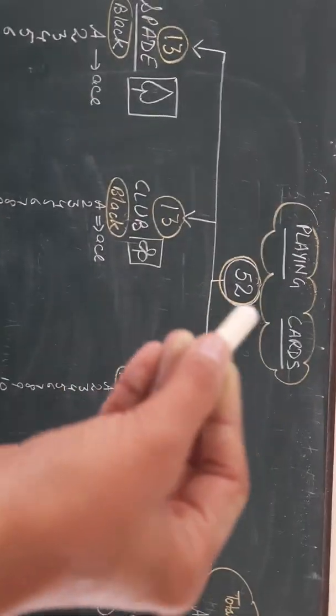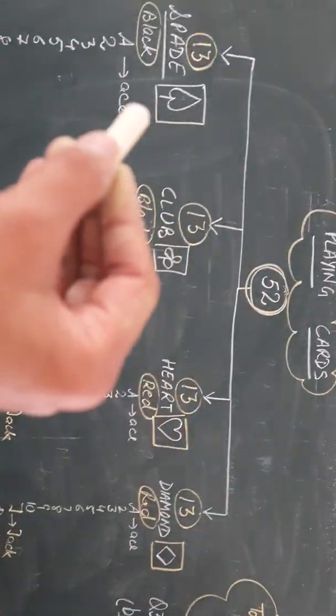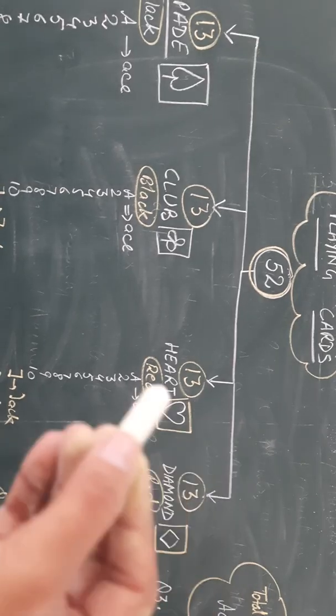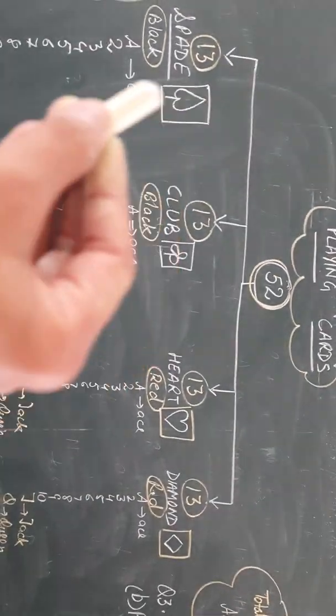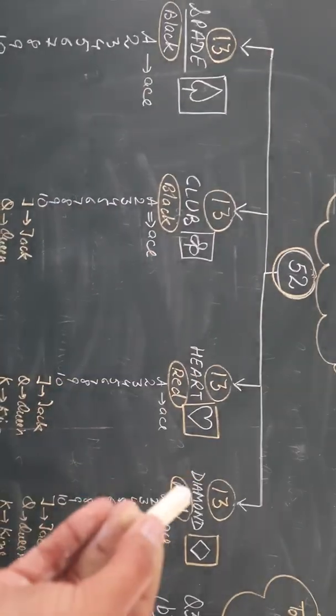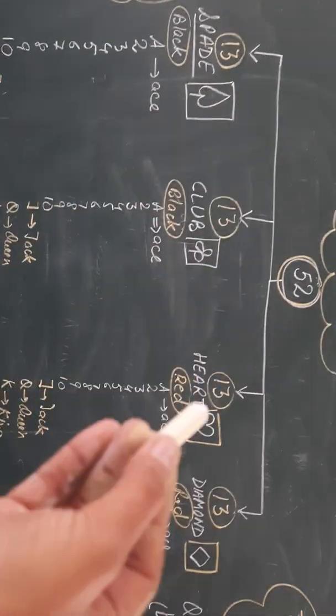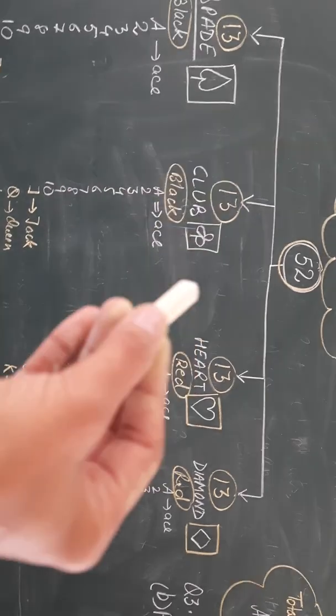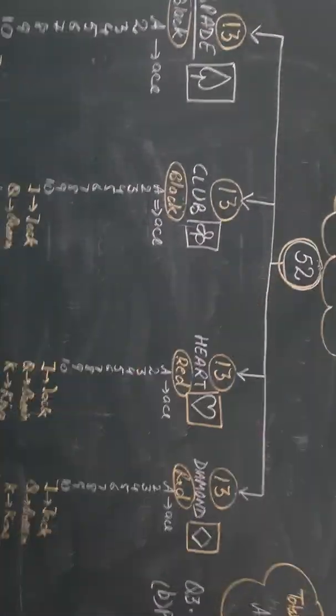If I divide 52 by 4, we get 13. So each group will contain 13 cards. 13 plus 13 plus 13 plus 13 is 52.